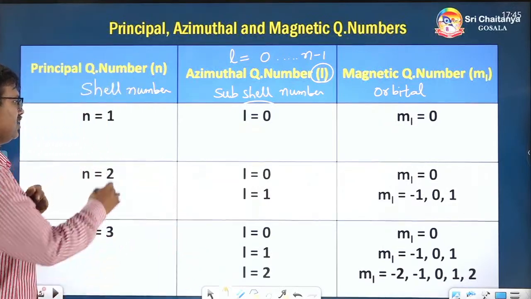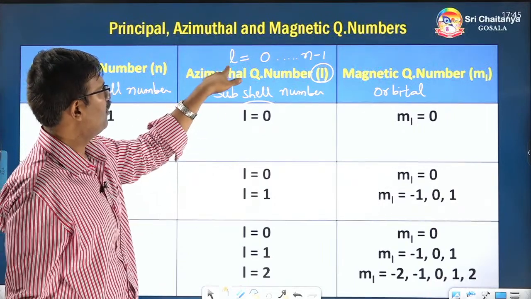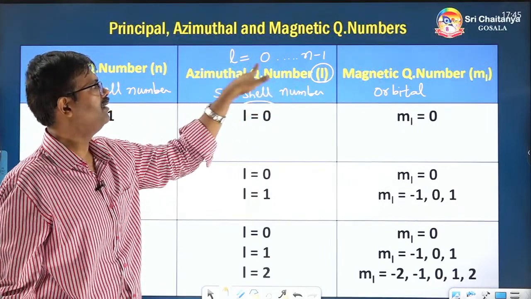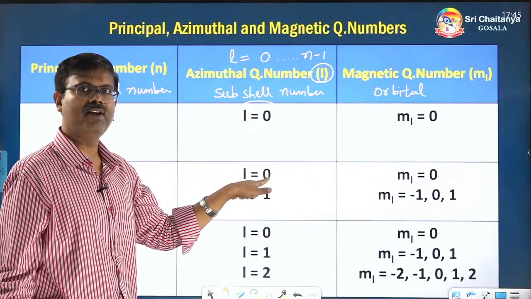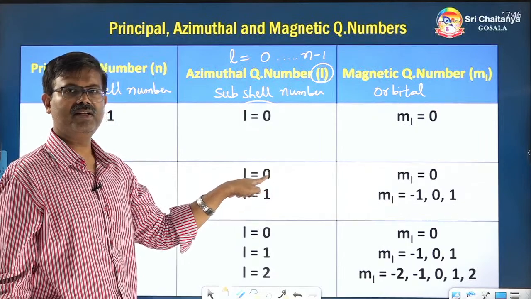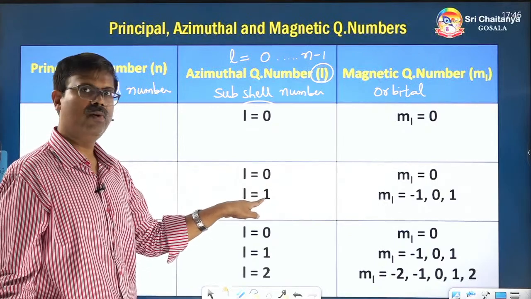Next, let's take the second shell. How many subshells will be there? Subshell starts from 0 and ends with n minus 1. So 0 is the first subshell number here, and next is 1.